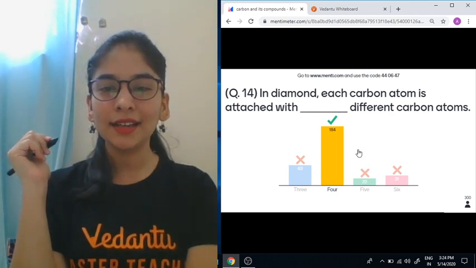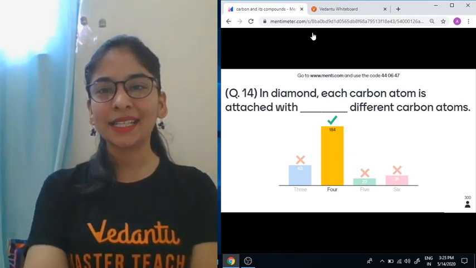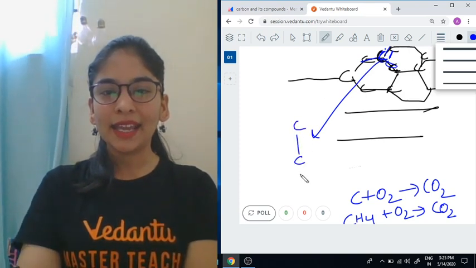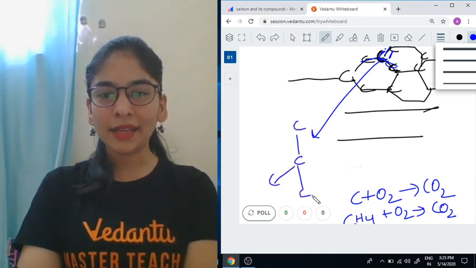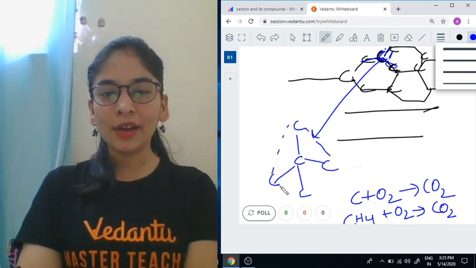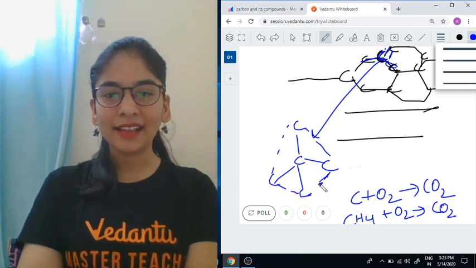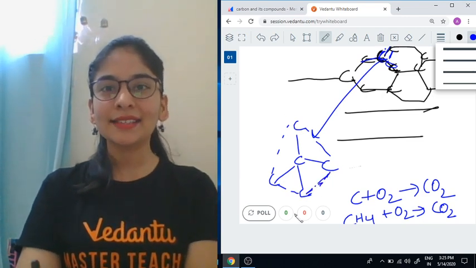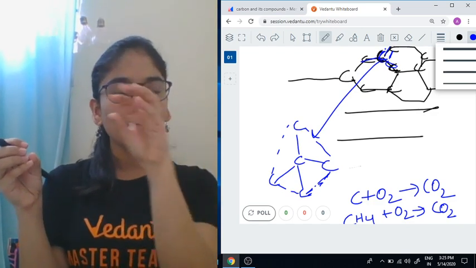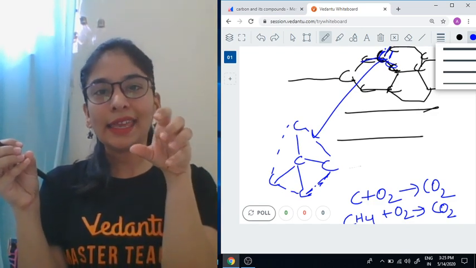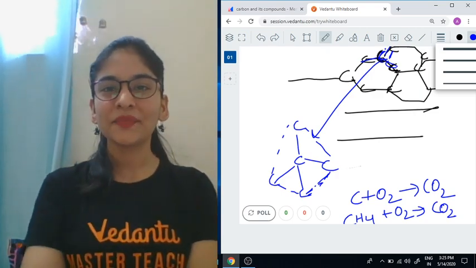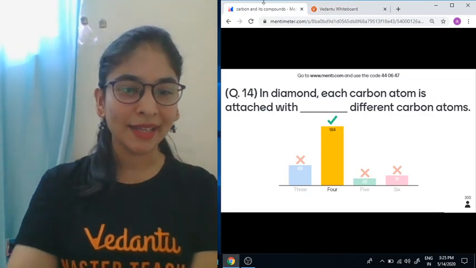And wonderful. 184. Though I was expecting a bit better ratio, because suppose this is the carbon, it is attached to other carbon atoms in this kind of a structure. As I told you, more like a tetrahedron, just like a kite kind of a shape. This is a small glimpse, a screenshot I can say, of the diamond structure. Every carbon with 4 other carbon atoms.